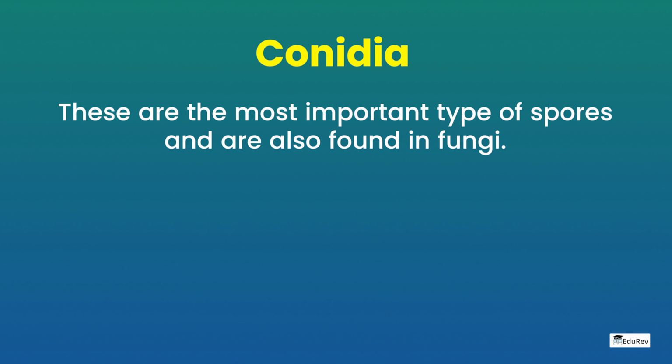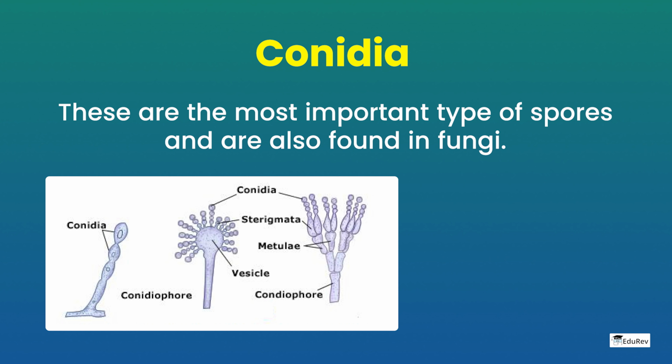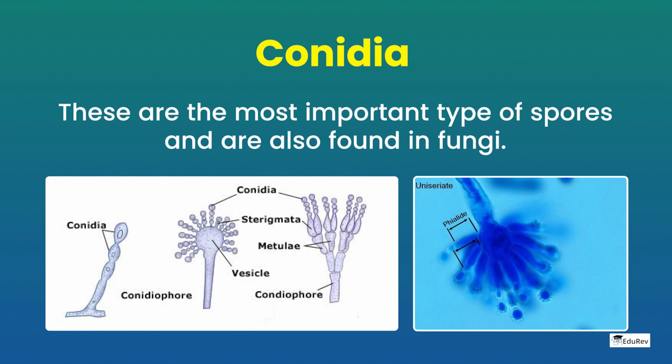Conidia. These are the most important type of spores and are also found in fungi. The stalk of their structure is known as conidiophore and the extensions are known as sterigmata. Above this are formed conidia, which are young at the base and mature at the tip. Hence, it has a basipetal arrangement. These lack flagella and are also non-motile. They are exogenous in origin because conidia are formed outside the cavity.